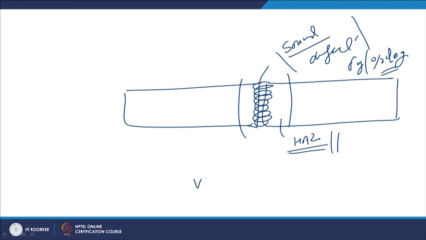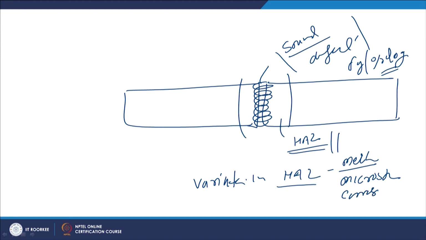So, the variation in heat affected zone properties, either in terms of the mechanical properties or the microstructure or the corrosion properties, due to the thermal effects, due to the heat supplied for the fusion welding, or the heat generated during the solid state joining process, these variations will significantly determine the ease of welding or the weldability of the metal.